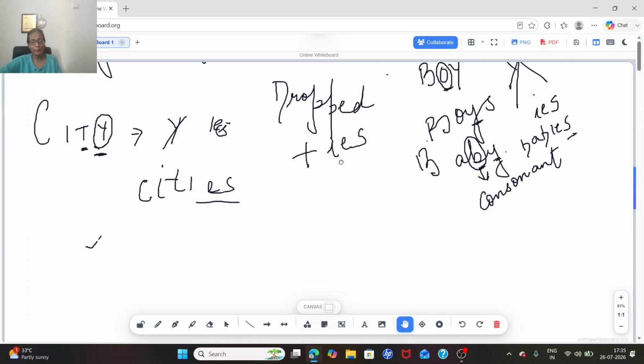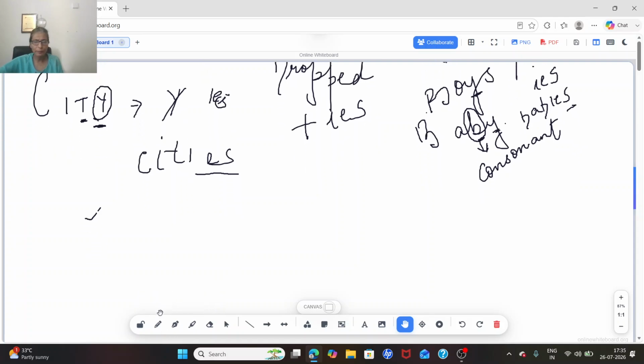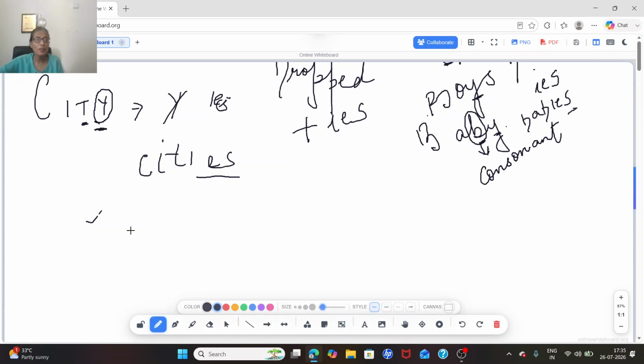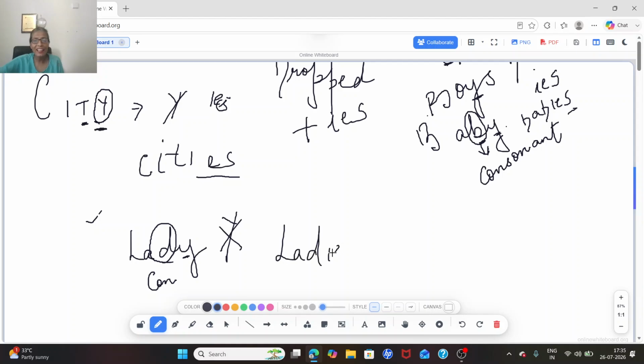But if I say LADY, now observe the pattern. LADY, lady. This Y. And what is before it, consonant or vowel? It is a consonant. So what will I do? I'll cross this Y and put LADIES. Simple. I have added IES into it. Then next, army. The same story.